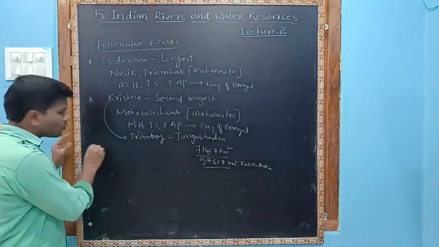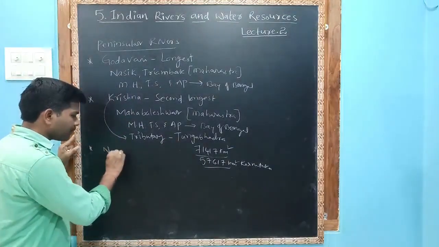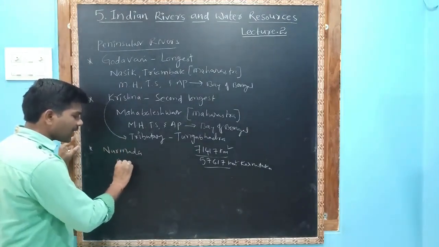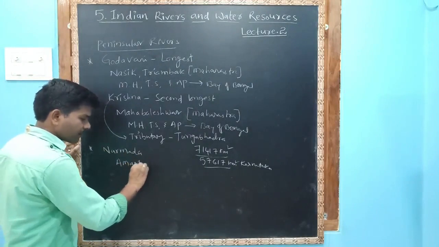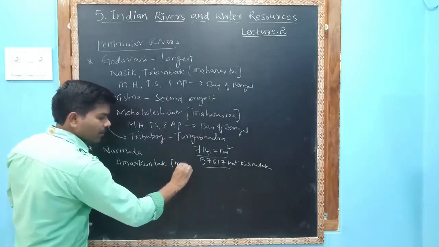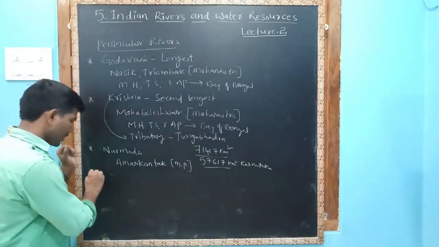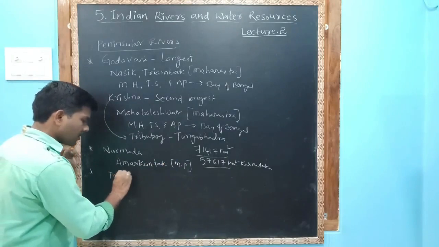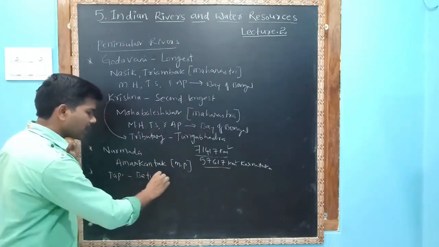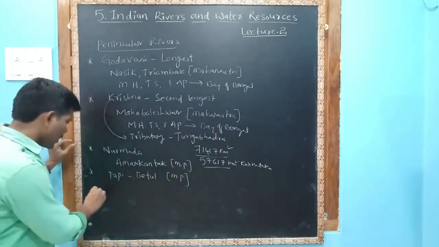Let us see other two important rivers. One is the Narmada river. Narmada river rises near Amarkantak, Madhya Pradesh. Narmada river originates at Amarkantak, Madhya Pradesh. Next, Tapi rises at Betul district, Madhya Pradesh.